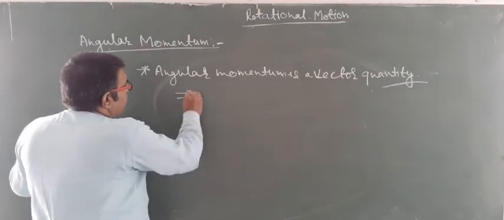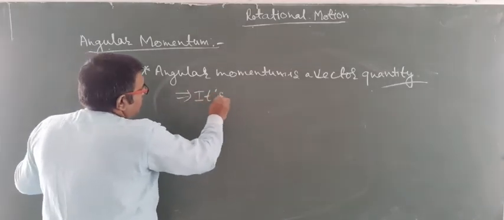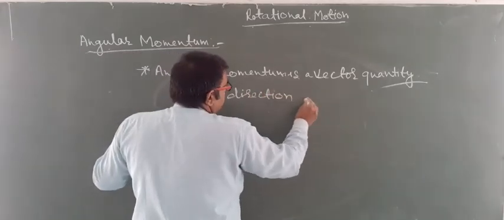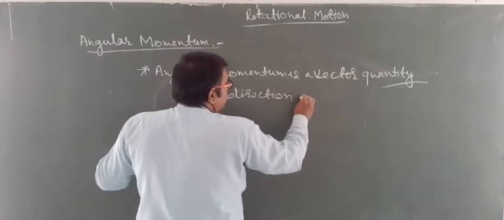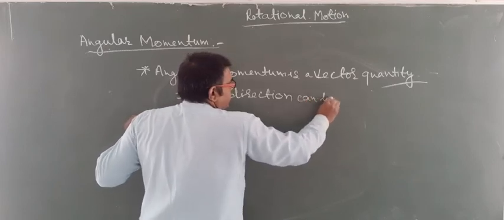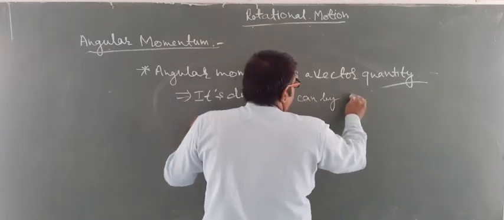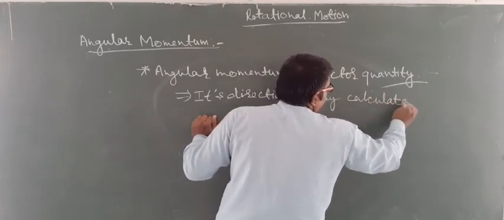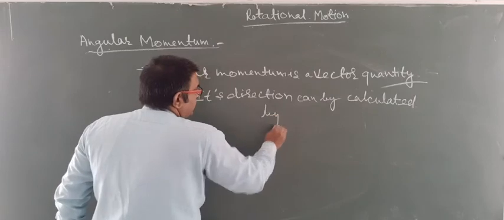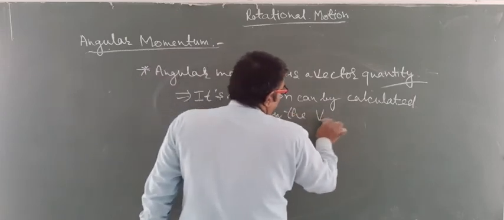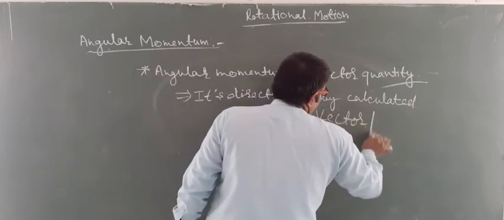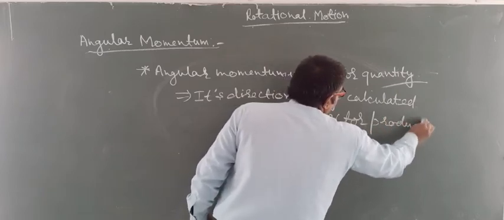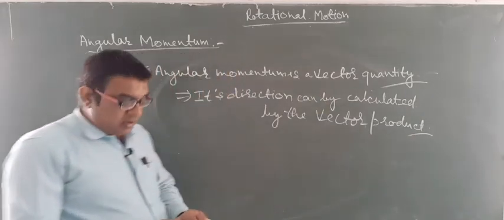And its direction can be calculated by the vector product. What is the meaning of direction being calculated on the basis of the vector product?